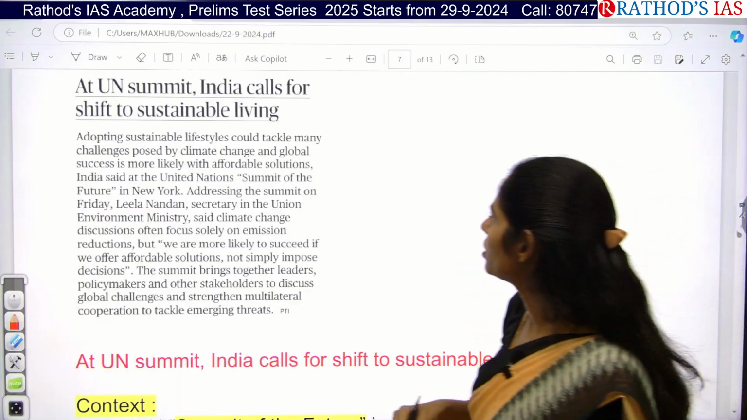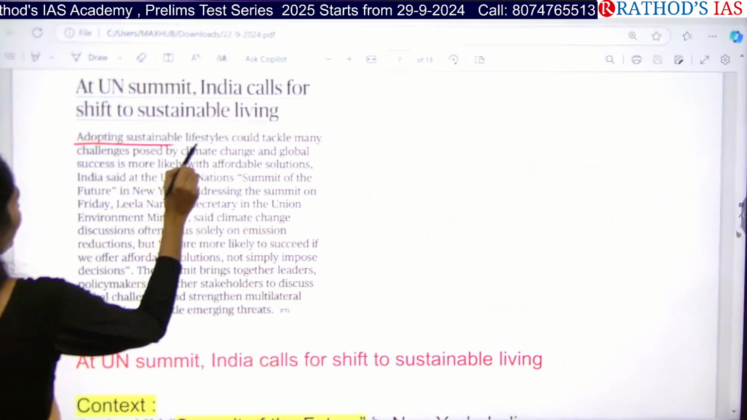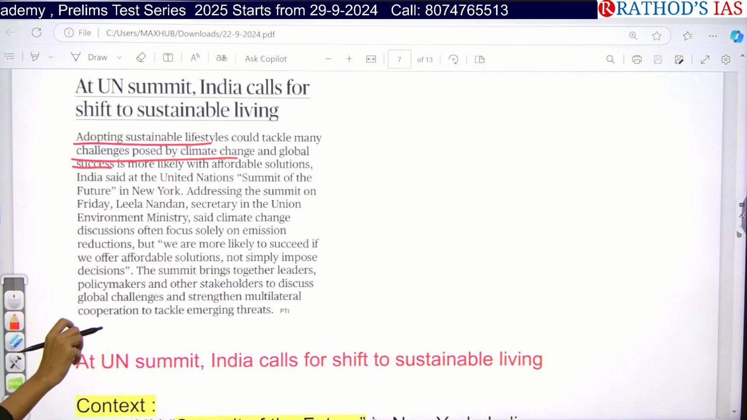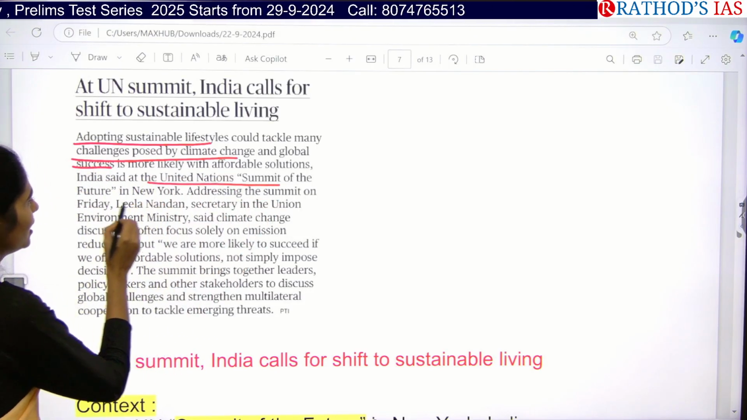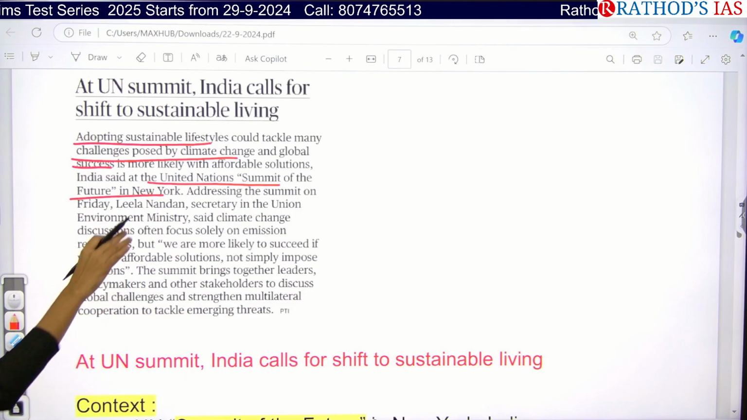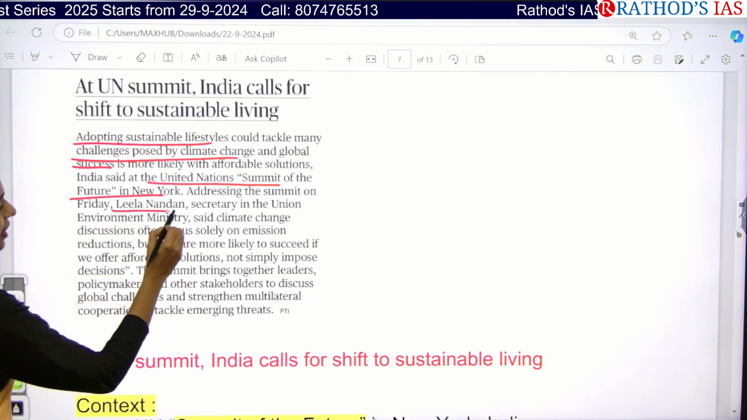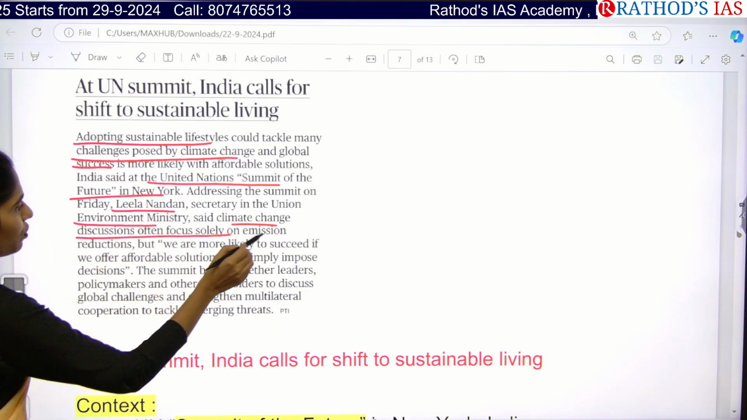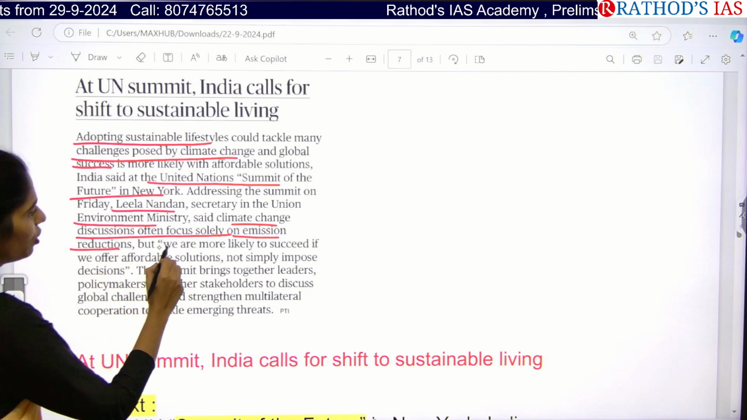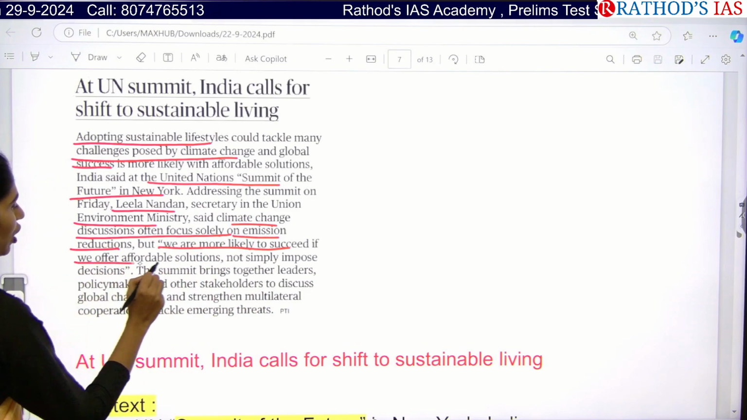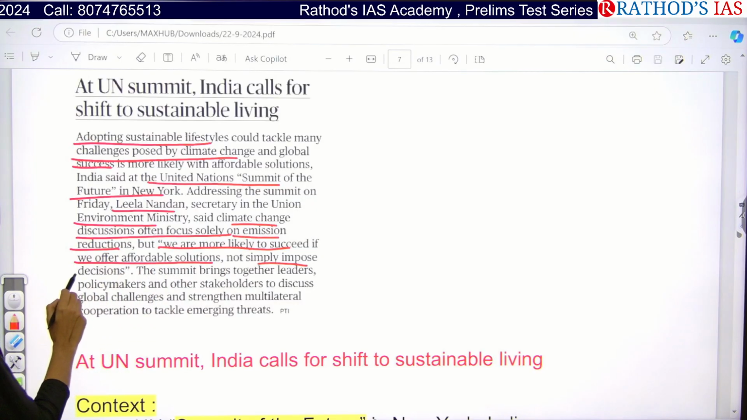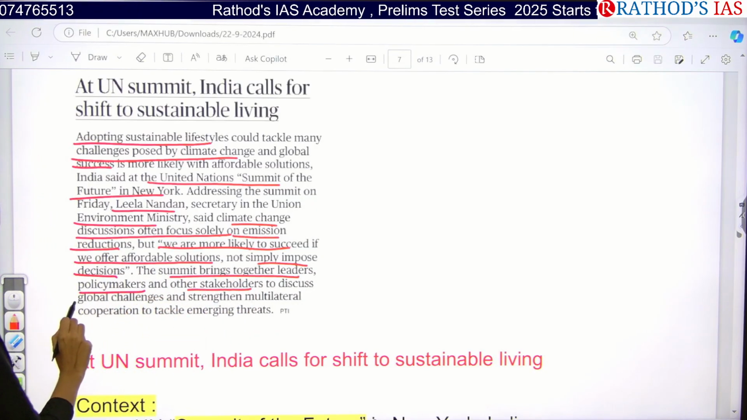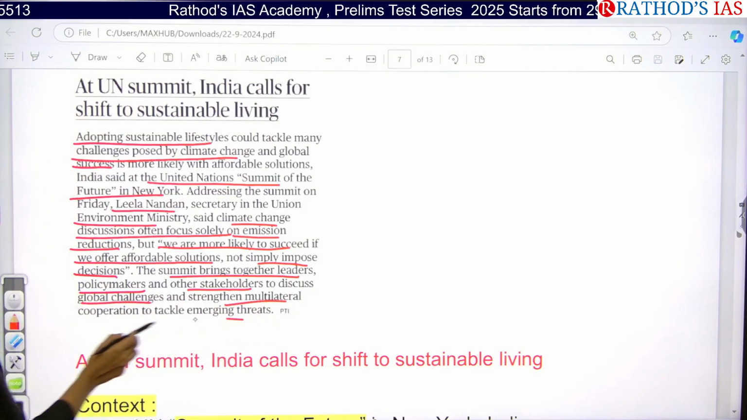Here they said there is a need to adopt a sustainable lifestyle to tackle challenges posed by climate change and global success. This had been said at the United Nations Summit of the Future in New York. Addressing the summit on Friday, Leena Nandan, Secretary, Union Environment Ministry, said climate change discussions often focus only on emission reductions. We are more likely to succeed with affordable solutions, not simply imposed decisions. The summit brings together leaders, policymakers, and other stakeholders to discuss global challenges and strengthen multilateral cooperation.